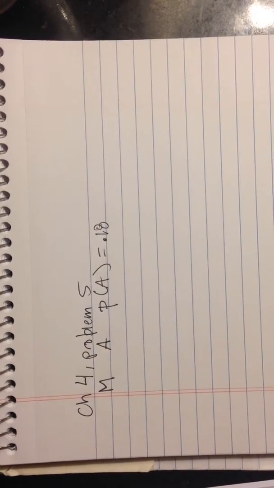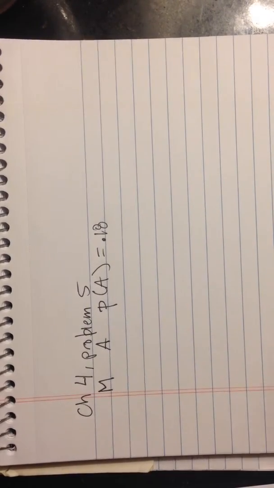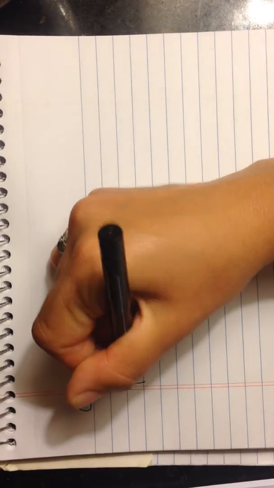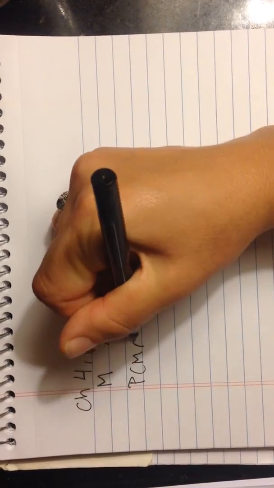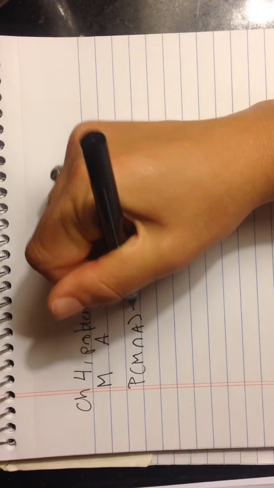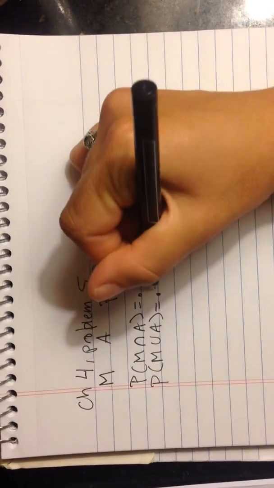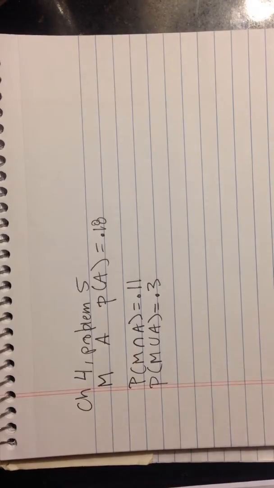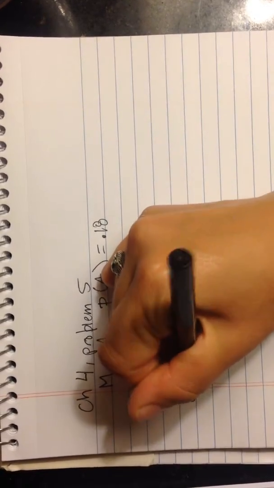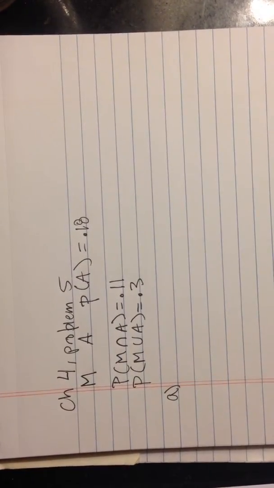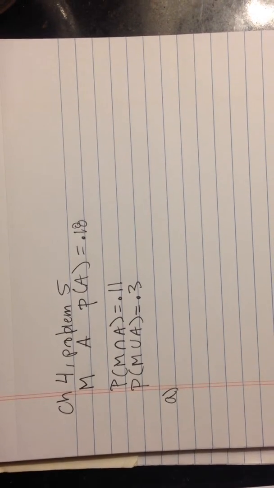The probability of receiving both scholarships is 0.11. That is an intersection. So that is P, M, upside down U, A equals 0.11. The probability of getting at least one of the scholarships is 0.3, and that's a union. So that's P, M, U, A equals 0.3. Now, the first question is, what is the probability that you will receive a merit scholarship?